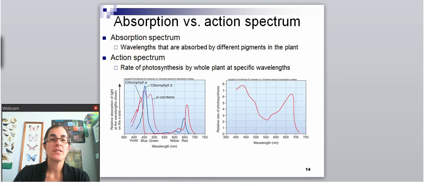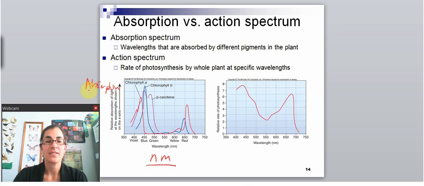So photosynthesis and the relationship to light color can be measured and analyzed using two different tools, an absorption spectrum and an action spectrum. An absorption spectrum focuses on wavelength. So on my x-axis, I have the nanometers, and then this is absorption on the y-axis. So for this experiment here, they looked at the different pigments, so chlorophyll A, chlorophyll B, beta carotene, and they looked at how well the different pigments were absorbing different wavelengths of light.